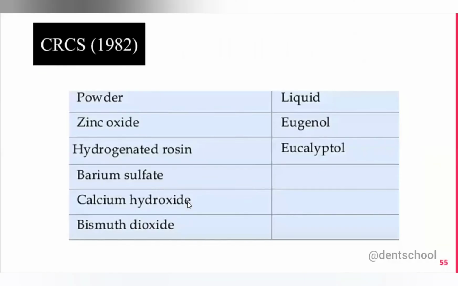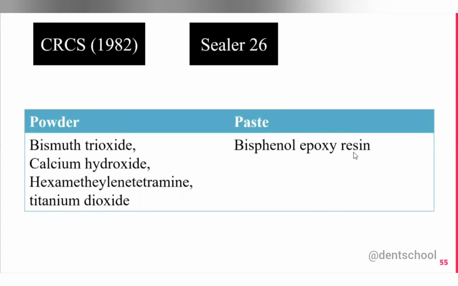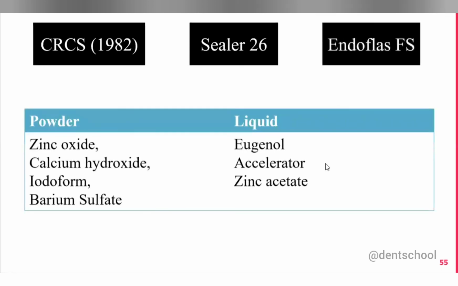I'll tell you the composition of a few older calcium hydroxide based root canal sealers. See, this is the CRCS. Here you can see that in the older calcium hydroxide based sealers, they use zinc oxide and eugenol also as part of the sealer. I don't know why. And then the next is Sealer 26. Here they use a resin component. Here they didn't use zinc oxide. And Endoflas FS is also calcium hydroxide based. In this also they use zinc oxide and eugenol.